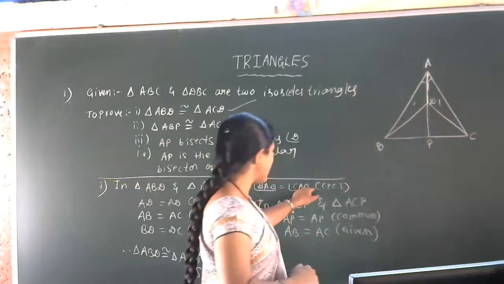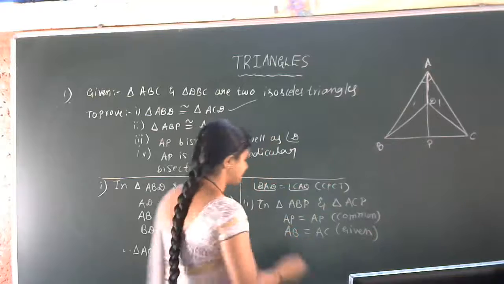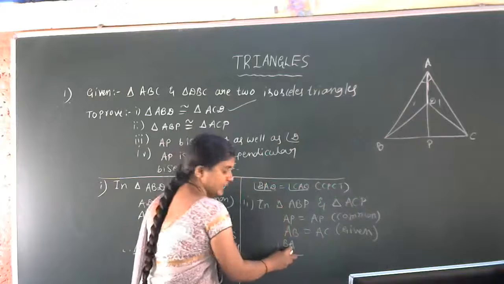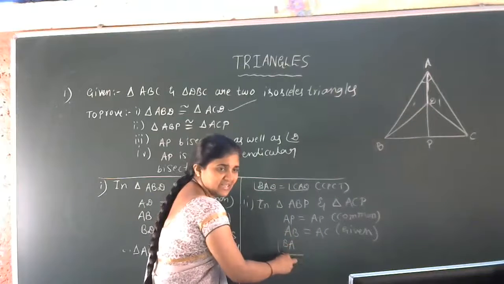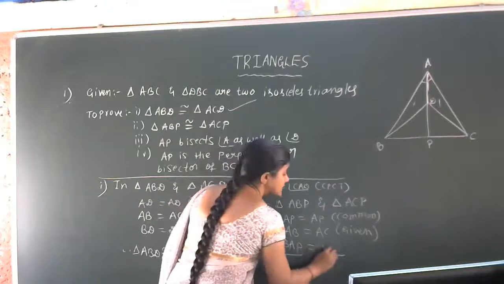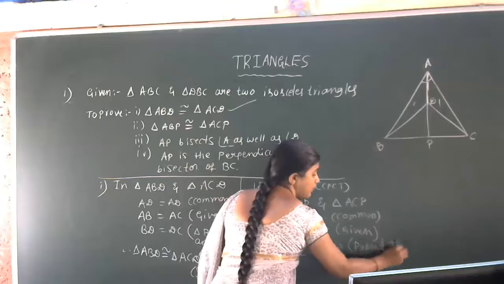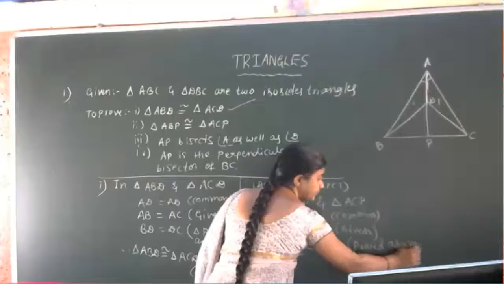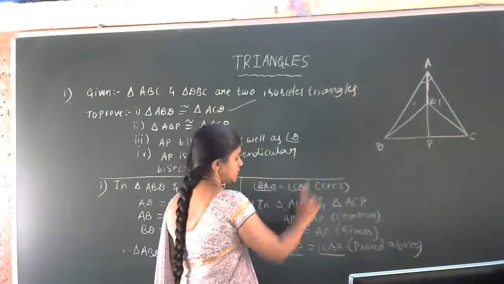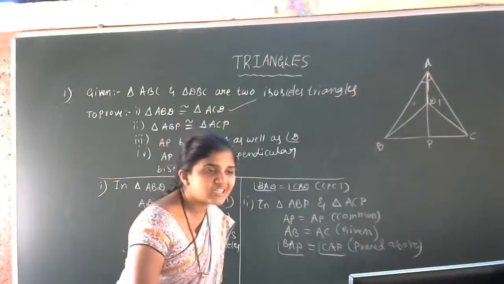Just now we got this result, right? Can we use that for the second data? Yes, that is angle BAD. Instead of writing D here, we can take BAP. Anyhow, the covered angle is A only. Angle BAP is equal to angle CAP. You can write that as proved above. Just now we proved angle BAD is equal to angle CAD, so you can take that as BAP equal to CAP. Now, which criteria?